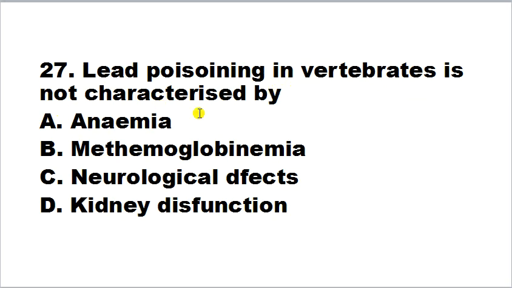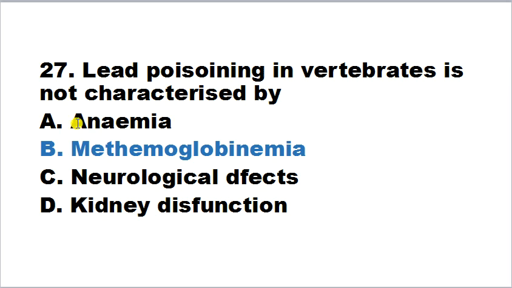Lead poisoning in invertebrates is not characterized by anemia, methemoglobinemia, neurological defects, kidney dysfunction. So lead poisoning in invertebrates is not characterized by methemoglobinemia. This is commonly caused by exposure to benzocaines and dapsone. These are chemicals that oxidize hemoglobin to methemoglobin, and this causes methemoglobinemia.